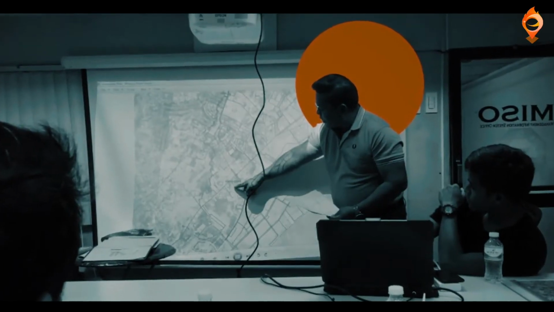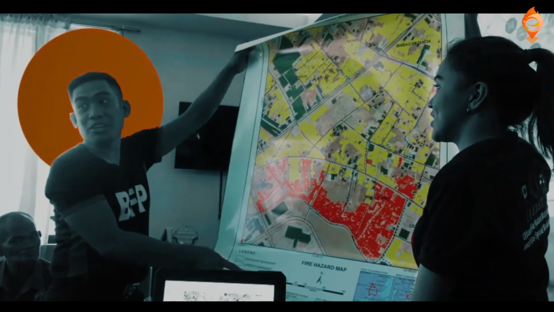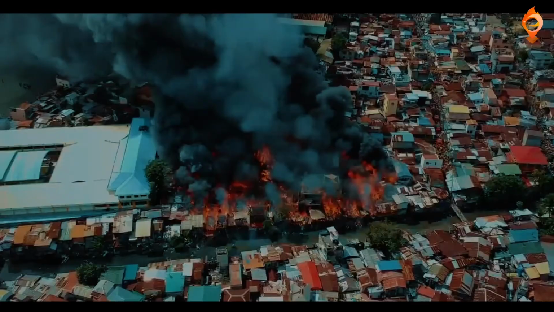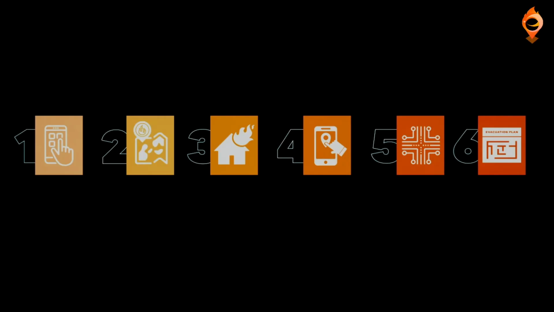The maps can then be used by the local government to identify targeted interventions to mitigate or prevent fire disasters, saving government funding in the process.